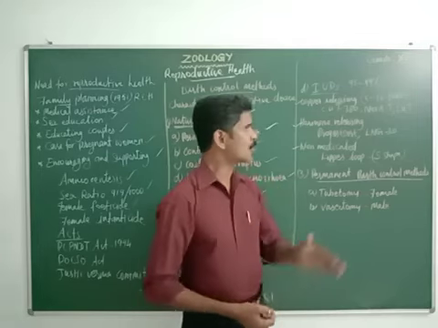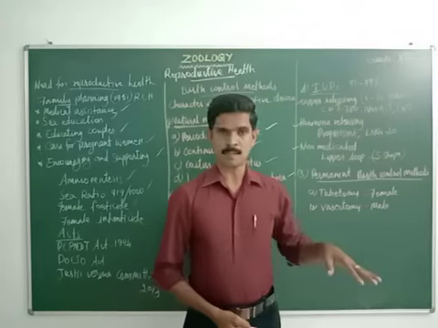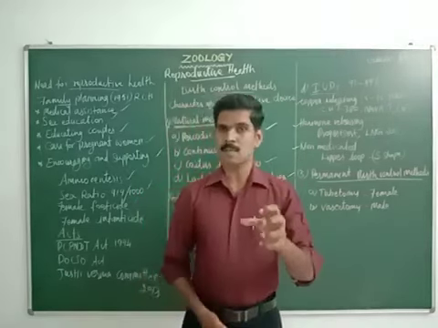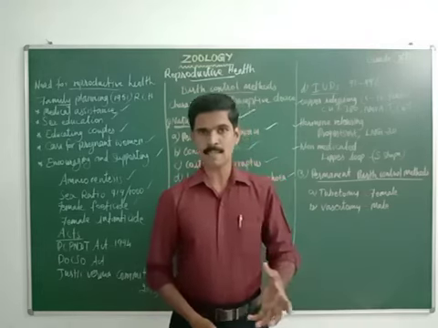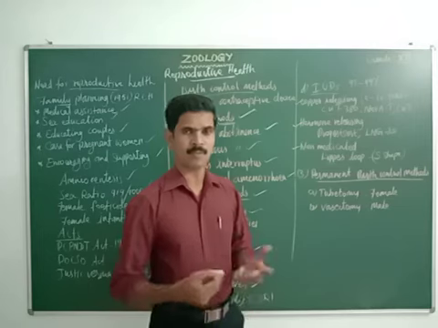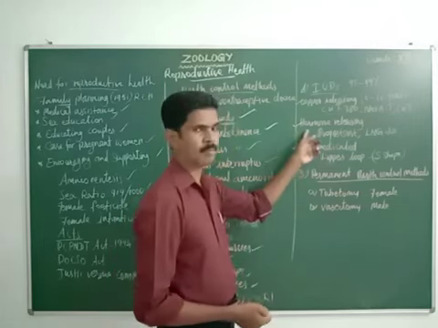Hope you understood. So here this copper releasing substance prevents the motility of the sperms, and this hormone releasing intrauterine device produces more mucus inside the cervix, so the sperm is not able to meet the egg. So the fertilization process is automatically prevented. Hope you understood these 2 points.